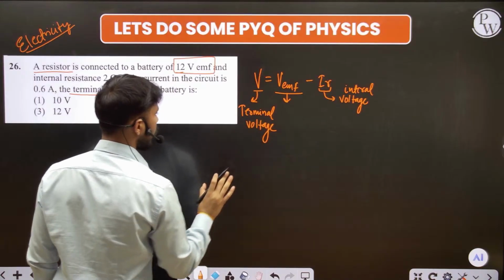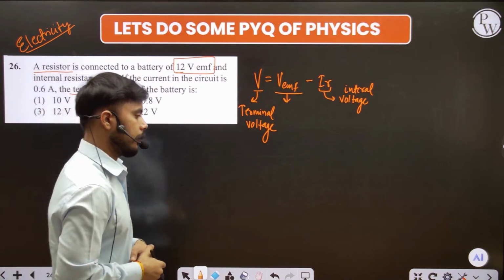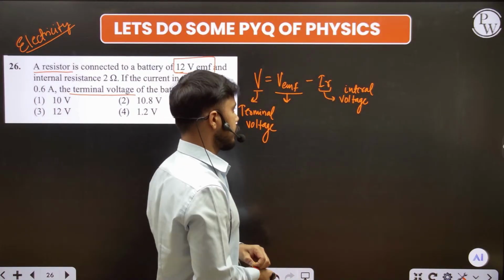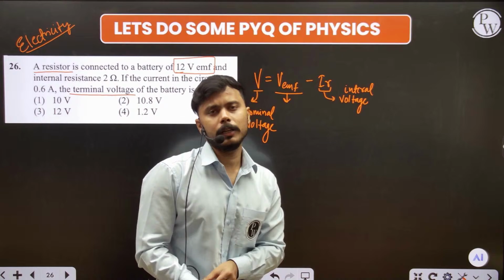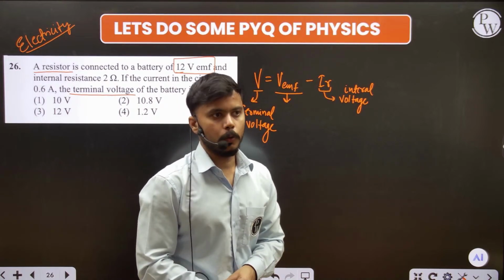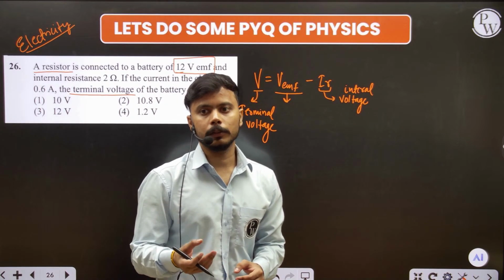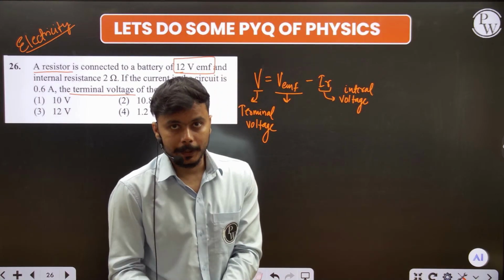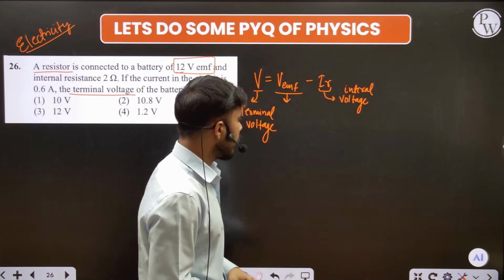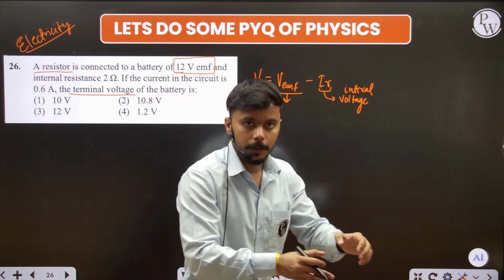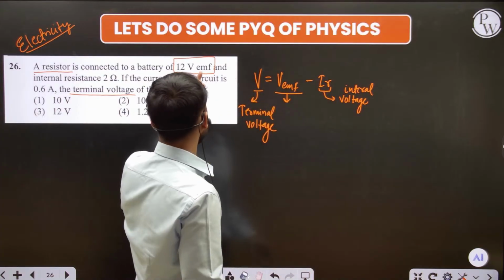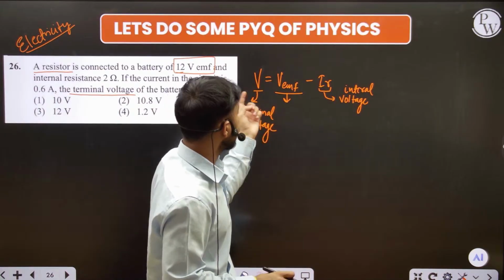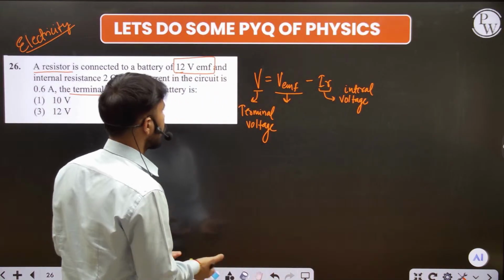What is the terminal voltage and how do you know it, sir? See now, guys, what does the internal resistance do? Internal resistance itself resists the current. So the battery is not providing as much current as it was made for, because it already has some internal resistance. So we have to subtract that which is already lost inside the battery, and then we get the actual terminal voltage. So that's why the formula is like this. You can also think like this.